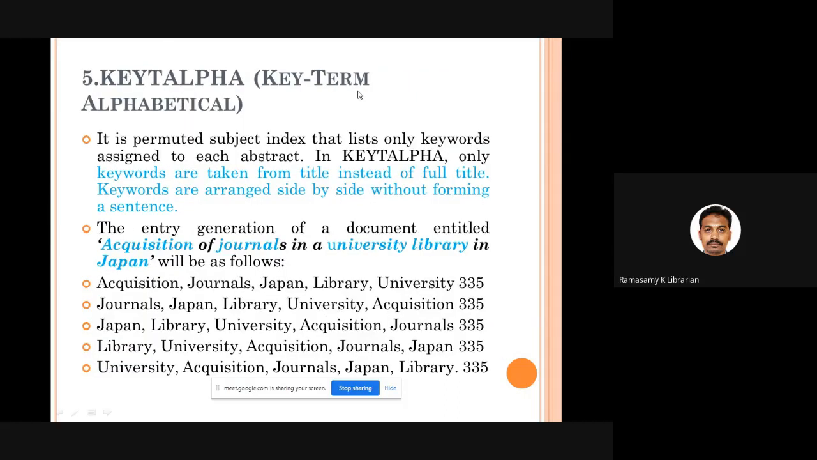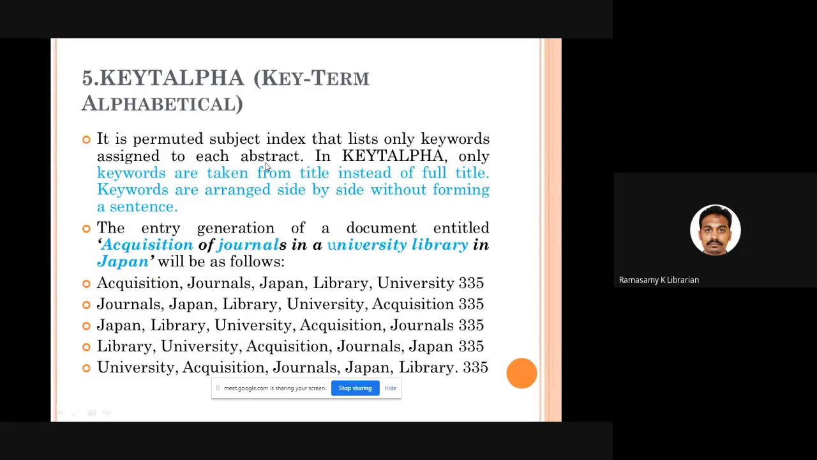Good. Then comes key term alphabetical, KTA. It's a very simple method where, if there's a title, you take all the keywords, and all the keywords are listed one by one in the shunting way. We are not going to place any title. It is not going to be in sentence form. Each and every word will be differentiated from the other word with the help of a comma.